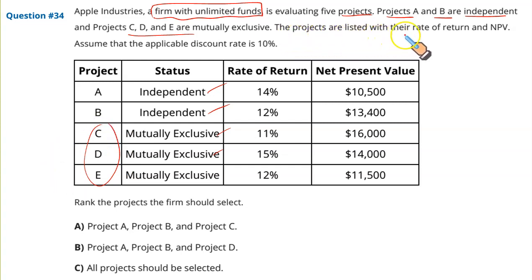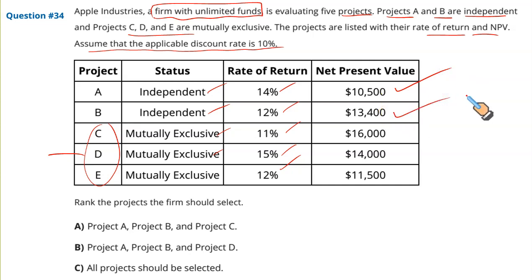The projects are listed with their rates of return and net present value. Assume that the applicable discount rate is 10%. As per IRR, it looks good for all of these. But since we can take on just one of these projects, maybe two of these, rank the projects the firm should select. The firm should select A, it has a positive NPV. The firm should also select B, it has a positive NPV. They are independent, so they can both be taken simultaneously. But for projects C, D, E, only one can be taken. Since only one can be taken, select the one that gives you the highest NPV.